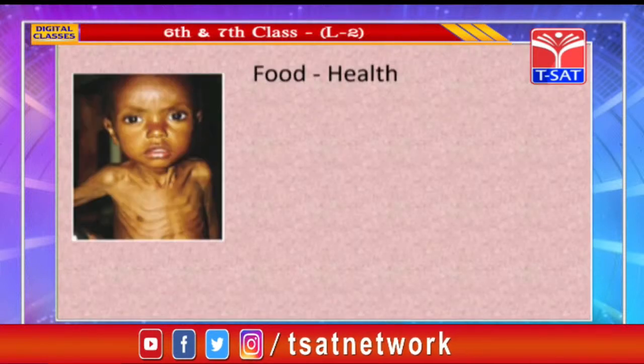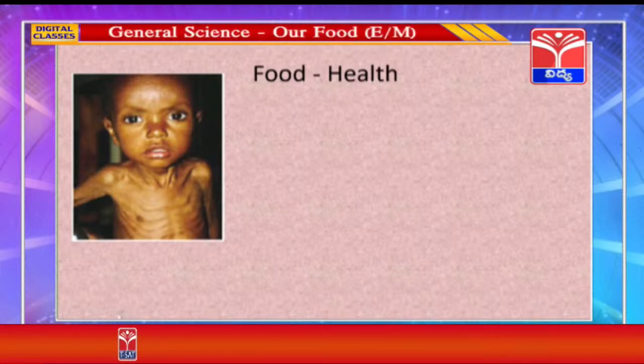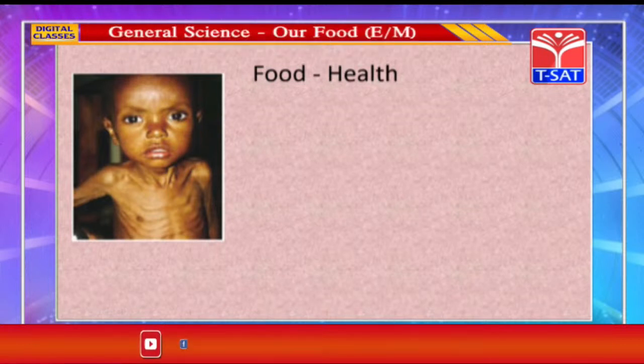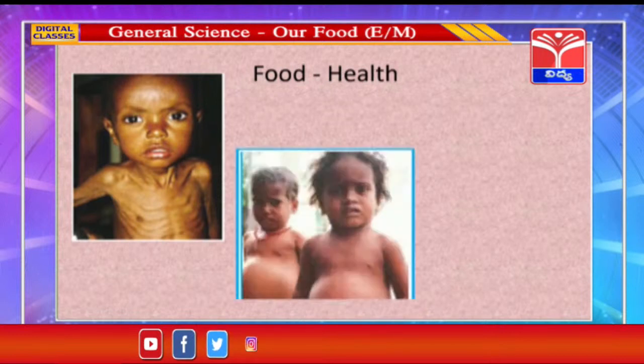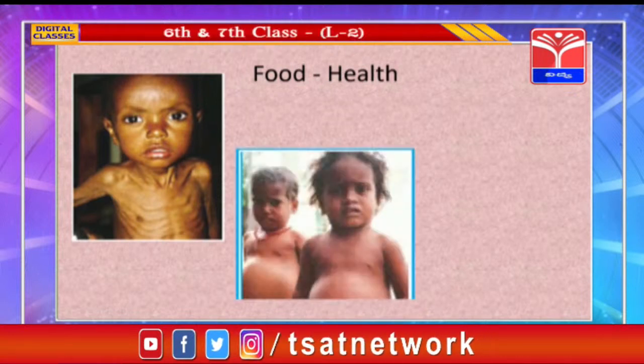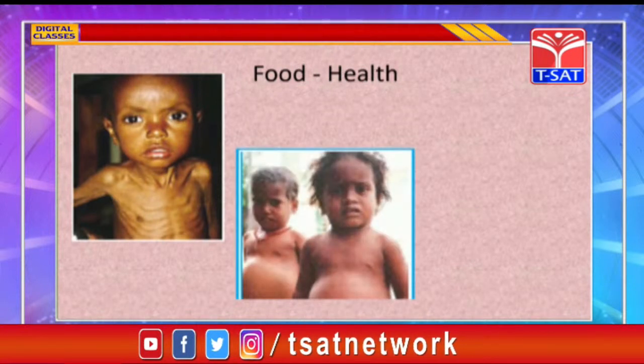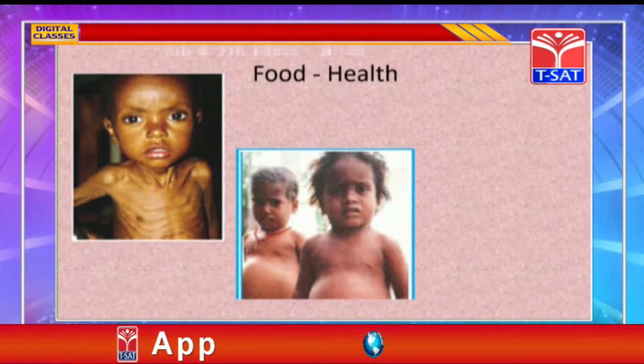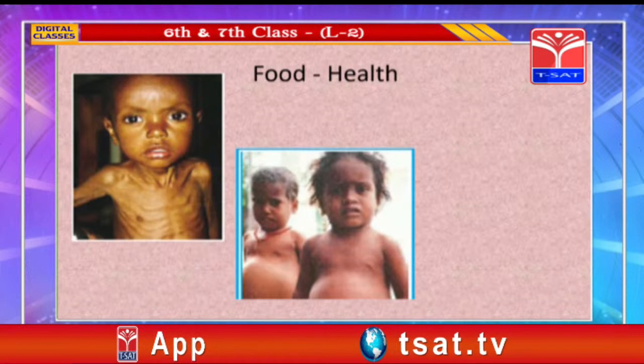Now see the picture here. This boy, see how thin he is. His hands are thin and ribs are seen. He is not having sufficient food, maybe due to poverty or any other reason. Now see another picture. Here the child has dry hair, dry skin and a swollen stomach. Here the child may be taking only carbohydrates.